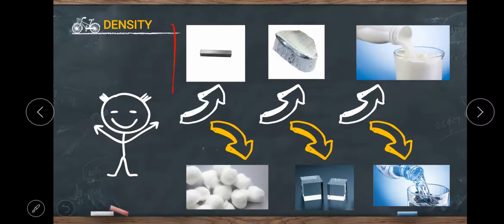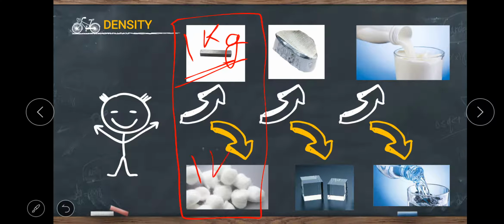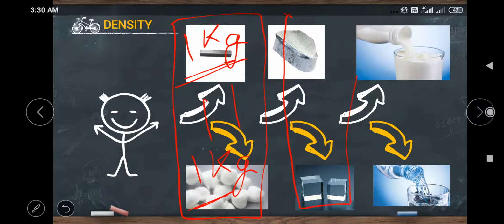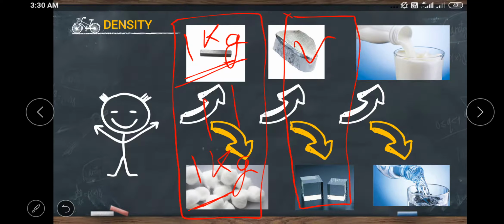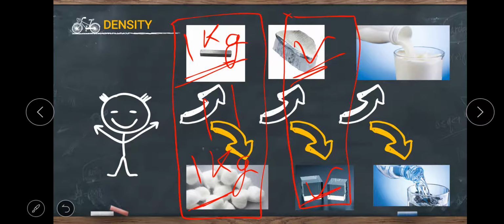Suppose I have taken 1 kg of iron bar and 1 kg of cotton, so the mass is the same here, but there is a difference in their volume. In the second case, if I have taken the same volume of aluminium and glass cube, they have the same volume but different masses.